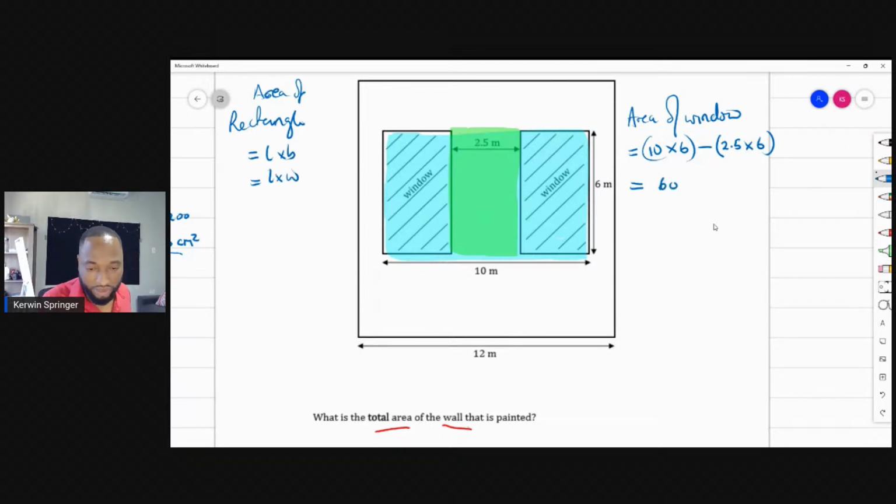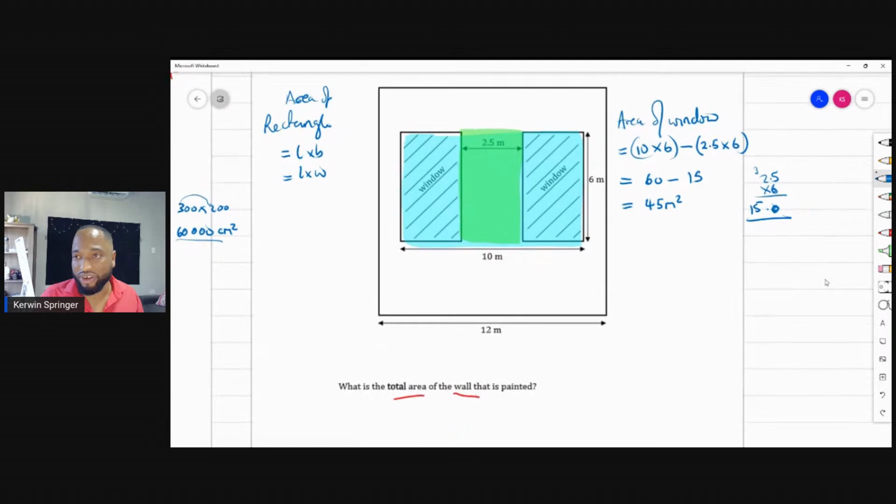So this is 60 minus 2.5 times 6. How much is 2.5 times 6, class? 6 5s are 30, so I put the 0 here, bring across the 3. 6 2s are 12, add, so I'm getting 15. So 2.5 times 6 is 15. If I subtract, I'll get 45 meters squared. So is that the final answer? No. That just represents the area of both of the windows.